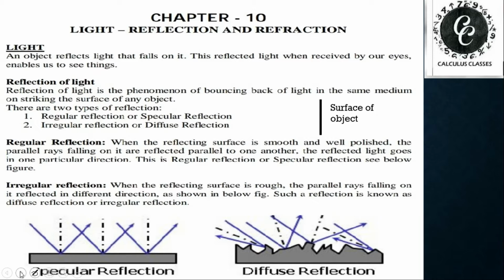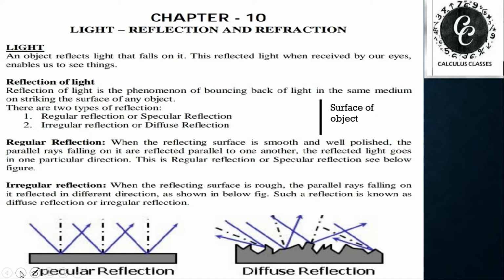One more thing, it doesn't mean and doesn't require that only mirrors can reflect the light. Every surface, or we can say the surface of every body which has a real surface, can reflect the light. It depends on the nature of the surface how much light will reflect. That means the process of reflection will occur at every surface, but the amount of reflection of light will depend on the nature of the surface.